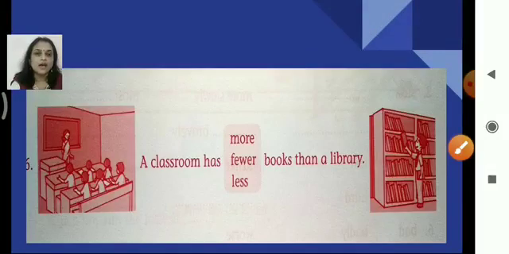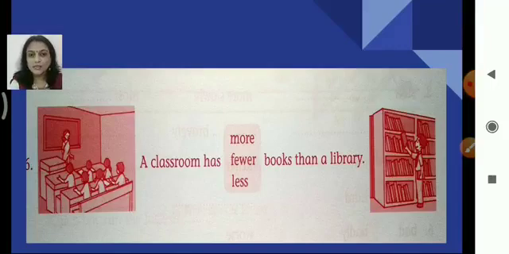Okay, now a classroom has dash books than a library. Again, on the left hand side we can see the classroom, and on the right side the picture of a library.